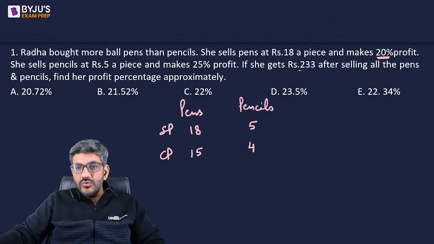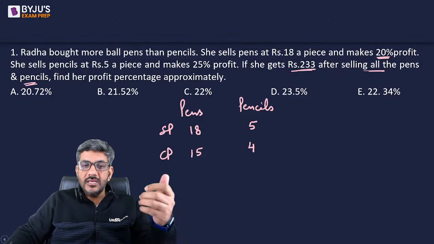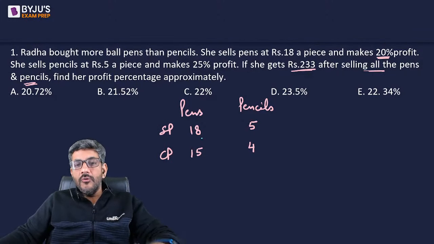If she gets 233 rupees after selling all the pens and pencils. Now we don't know how many pencils she sold, how many pens she sold.